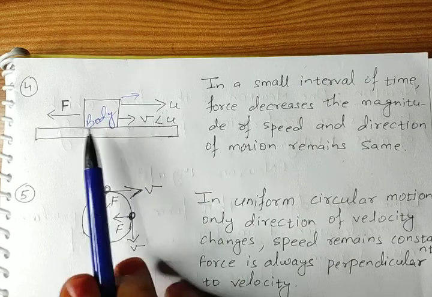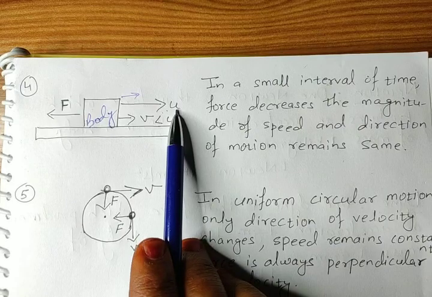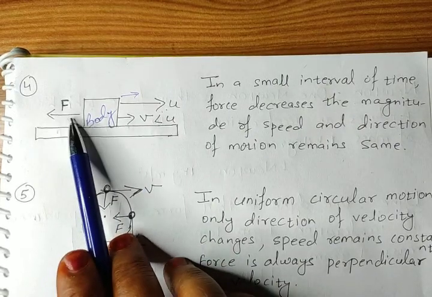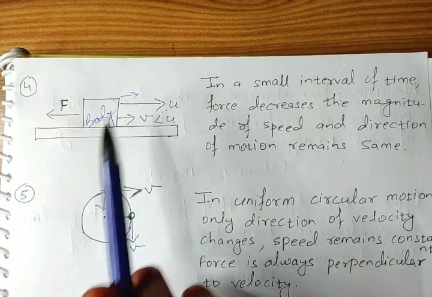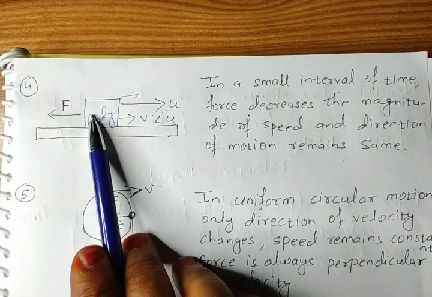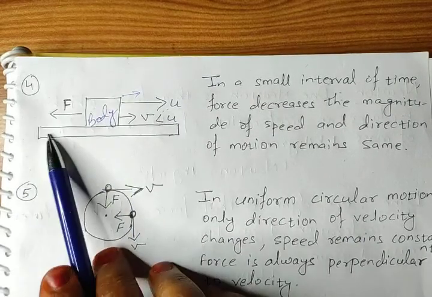Clear, children? This is a body moving with initial velocity u, and some force is applied on the body opposite to the direction of motion. The body is moving left to right, the force is applied right to left.